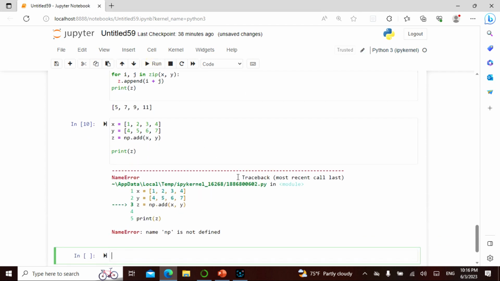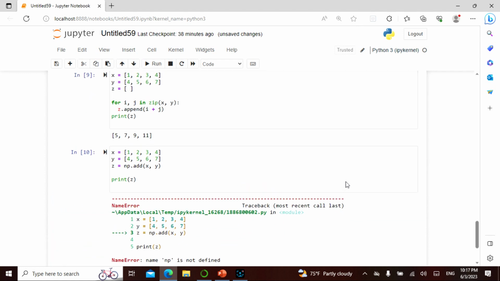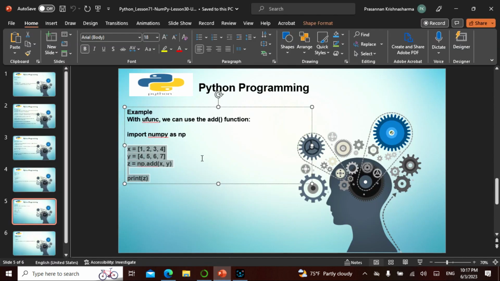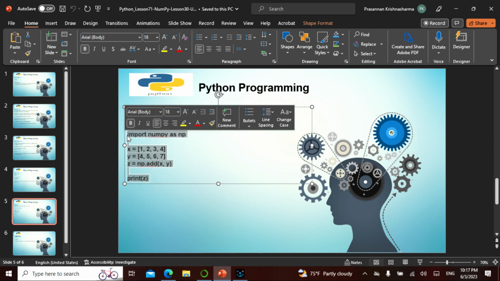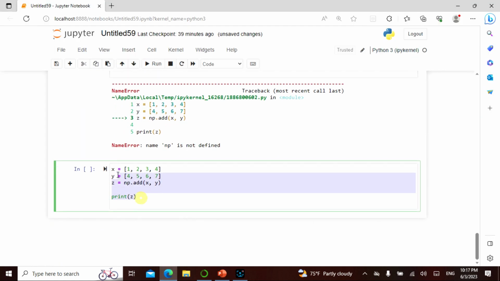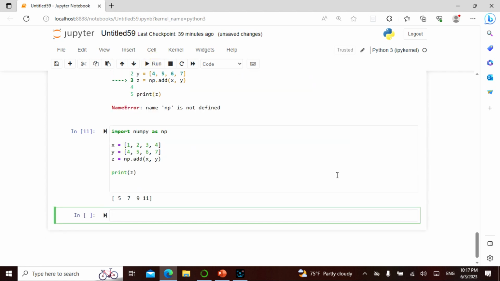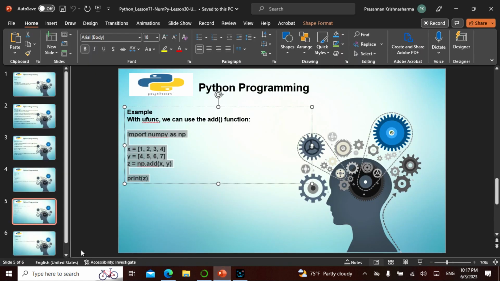When I say print z, it should work, but see here, the name np is not defined. That is okay, because I have to say import NumPy as np. That is the only thing missing, but otherwise it should be fine. So I can take this, put it here, import NumPy as np. Same thing. I don't even need to use this loop. But there will be some cases where you have to use a loop or any kind of iteration. That is where vectorization comes in handy.